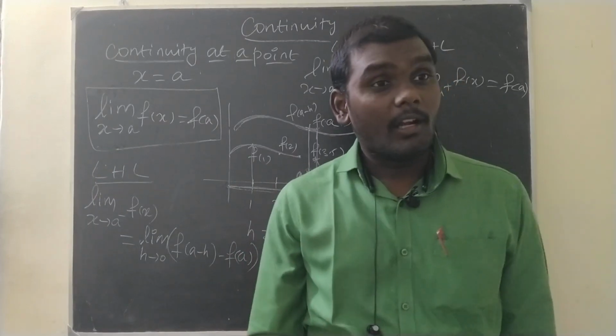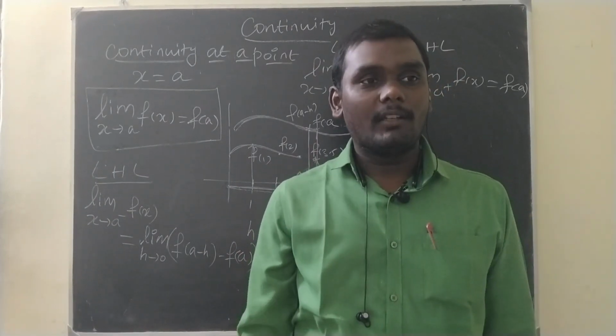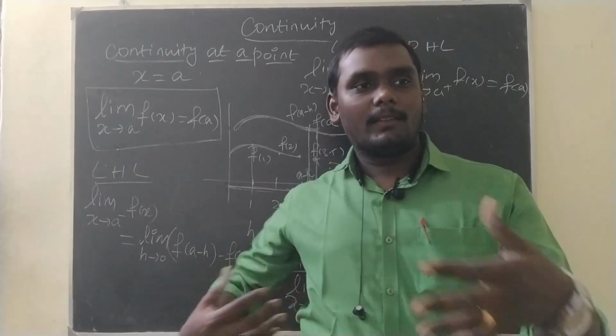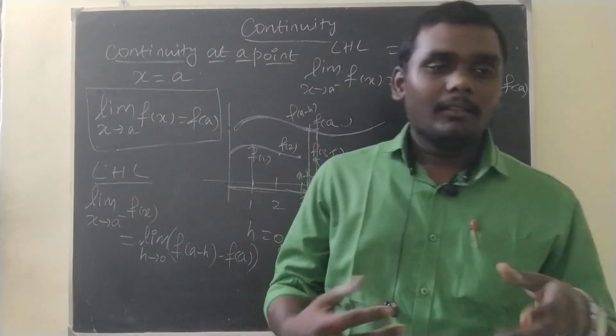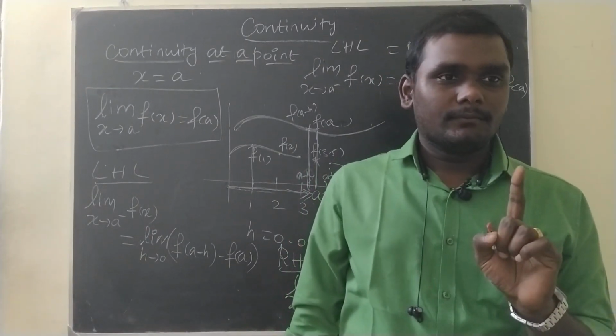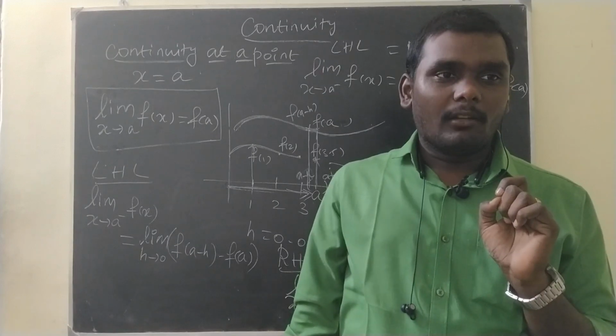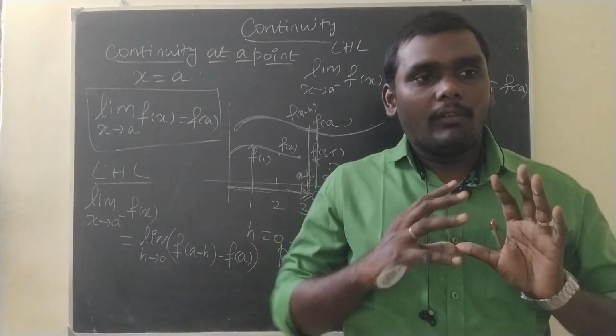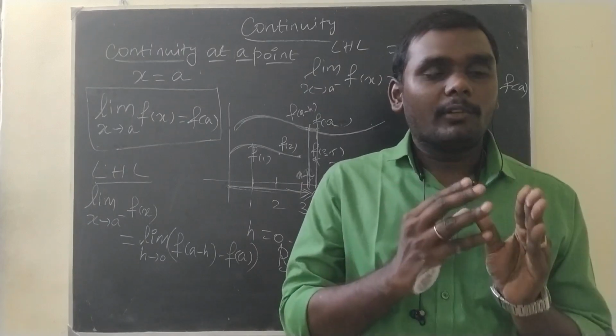How do we check whether the graph of a function has a break or not? There are several cases. In particular, at one point, how will we check? That brings us to the definition of continuity at a point.